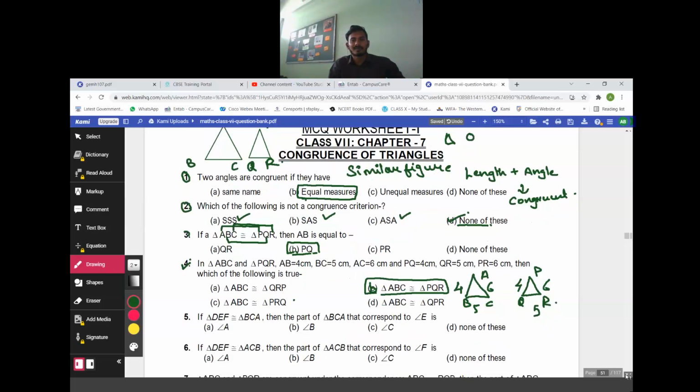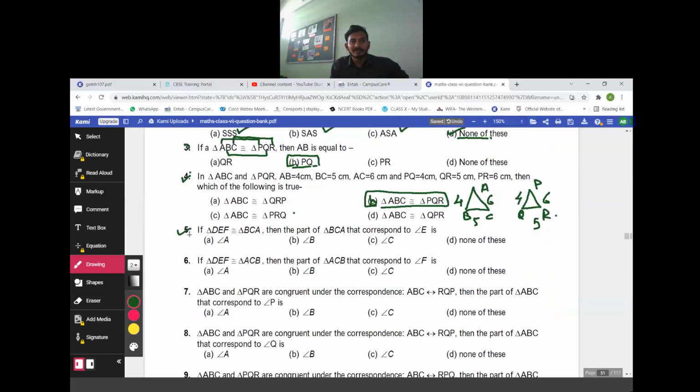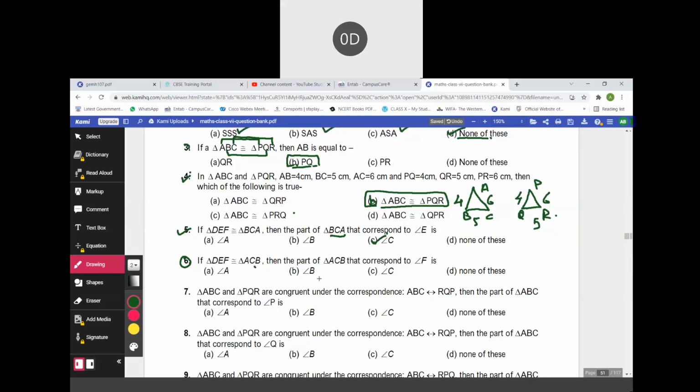Second one. Triangle DEF is congruent to triangle BCA. Then the part of BCA corresponding to angle E is what? Sir, C. Angle C. Okay. In question number 6, triangle DEF is congruent to triangle ACB. Then the part of triangle ACB corresponding to angle F is what? Sir, B. Angle B.